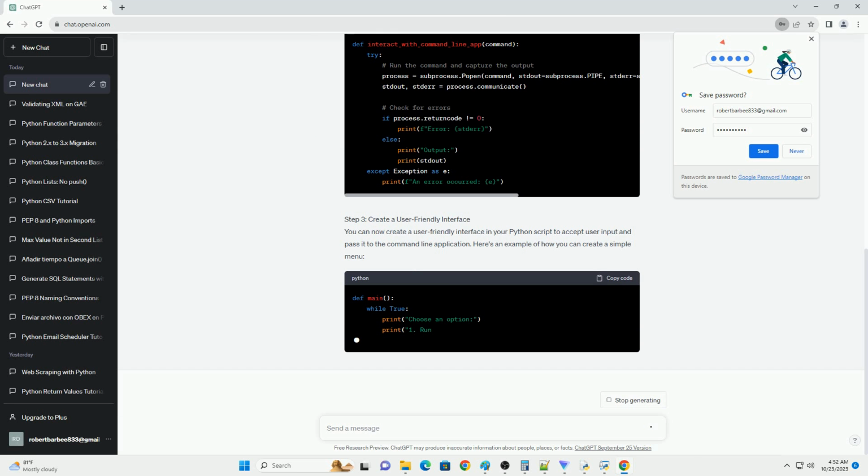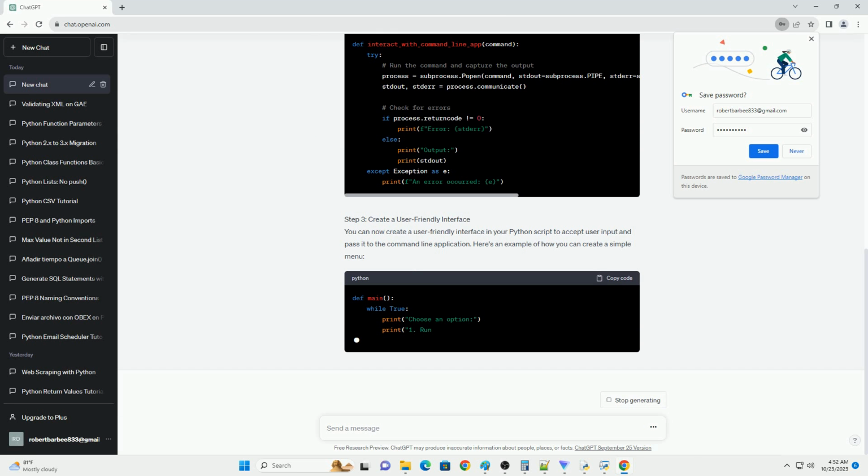Before you begin, make sure you have the following. Import the necessary modules. First, import the subprocess module, which allows you to run external commands from your Python script. Define a function to run the command. Create a Python function that will execute the external command. In this example, we'll create a function to wrap the cat command. In the above code, run the command wrapper function, call the cat function, passing the file name as an argument. This will execute the cat command on the given file and print the contents.